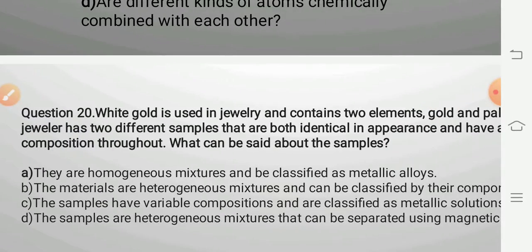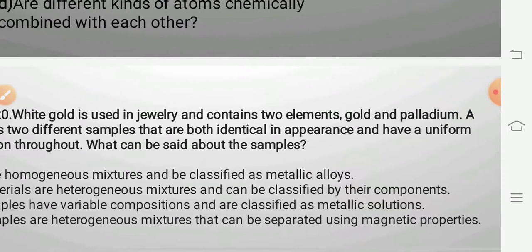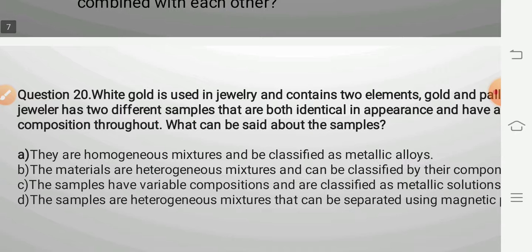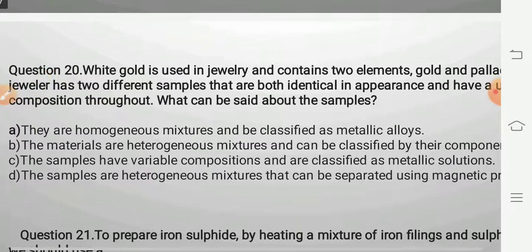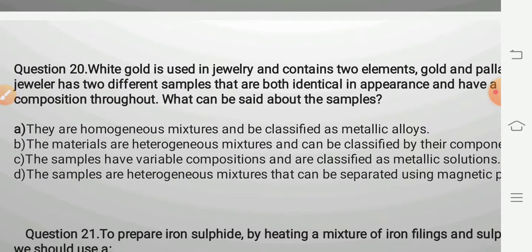Question number 20. White gold is used in jewelry and contains two elements, gold and palladium. A jeweler has two different samples that are both identical in appearance and have uniform composition throughout. What can be said about the samples?